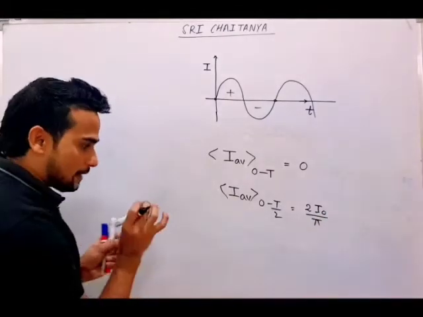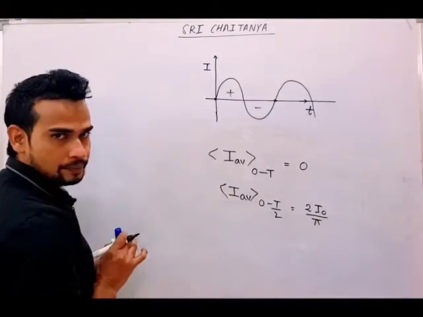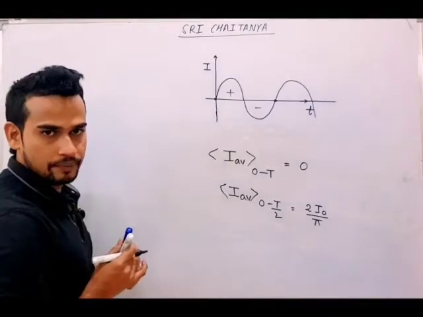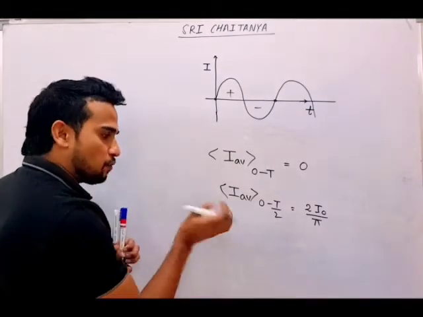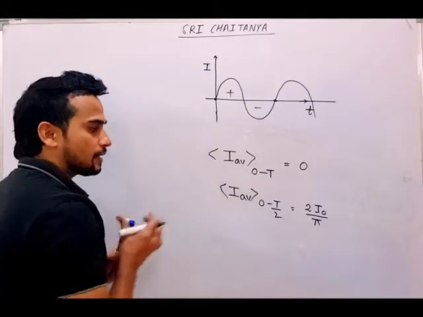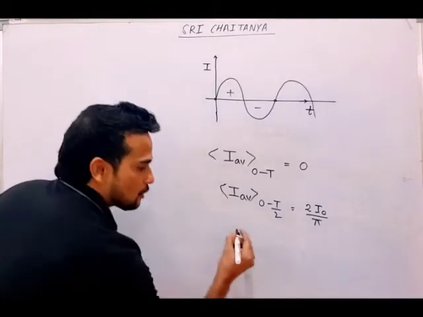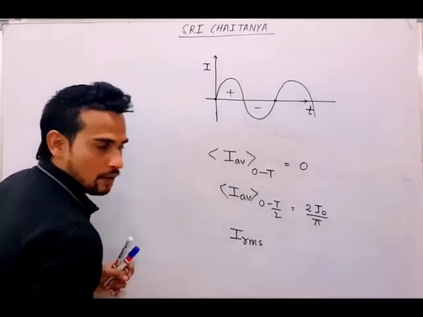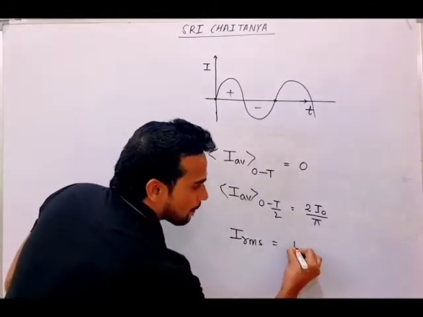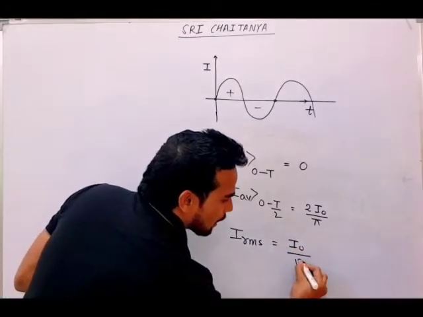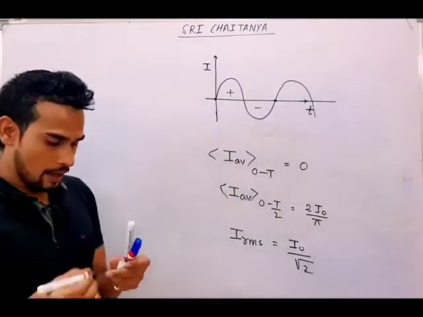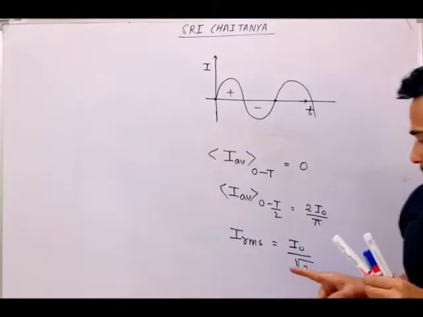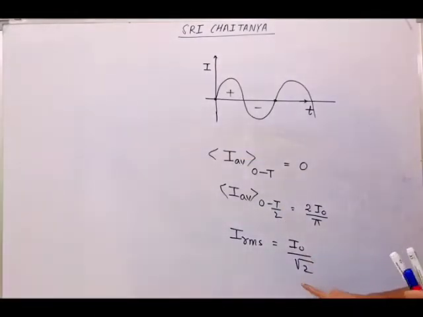And the third important term, which is very, very important and will be used later on, everywhere we'll talk about that thing only, is your RMS current, IRMS. So IRMS will come I naught by root 2. What is I naught? Maximum current, divided by root 2.